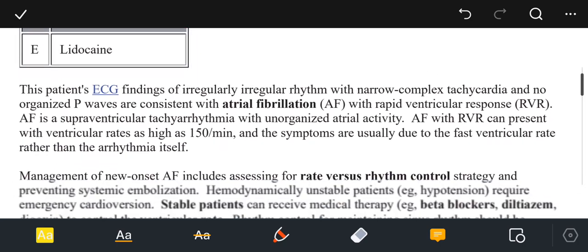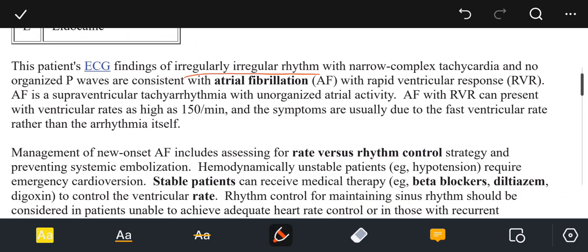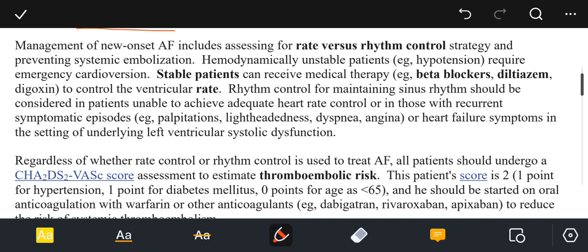The discussion is stating that the patient's ECG findings of the irregular rhythm with narrow complex tachycardia and no organized P waves are consistent with the atrial fibrillation with a rapid ventricular response. Atrial fibrillation is a supraventricular tachyarrhythmia with unorganized atrial activity. Atrial fibrillation with a rapid ventricular response can present with ventricular rates as high as 150 per minute, and the symptoms are usually due to the fast ventricular rate rather than the arrhythmia itself. Management of new onset atrial fibrillation includes assessing for the rate versus rhythm control strategy in preventing systemic embolization.